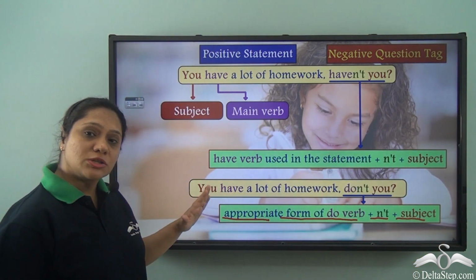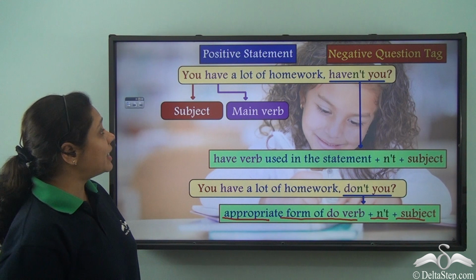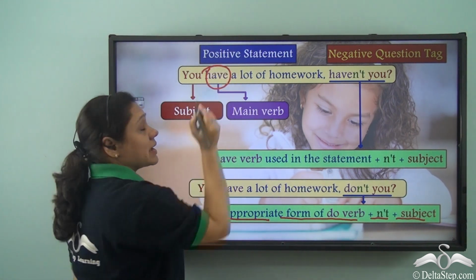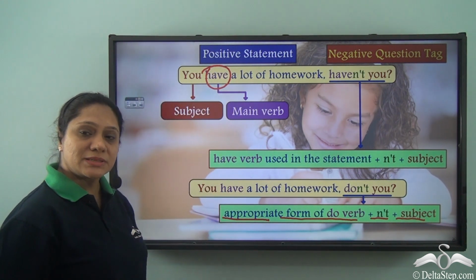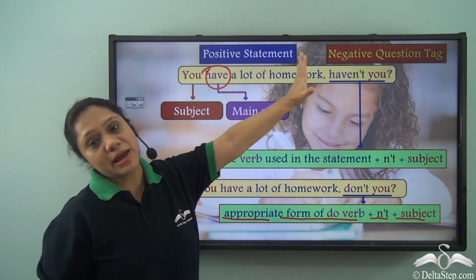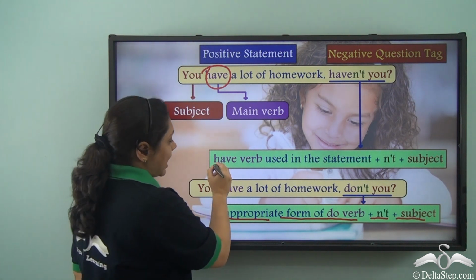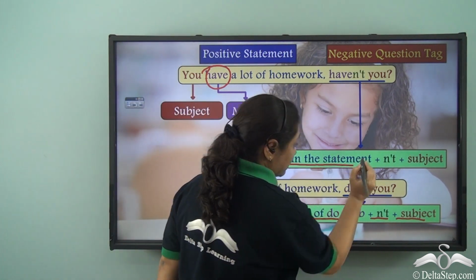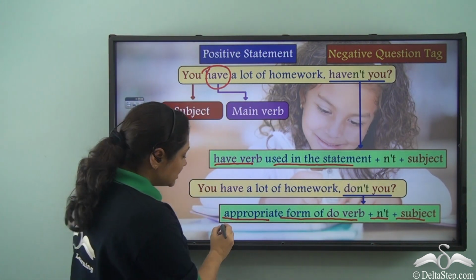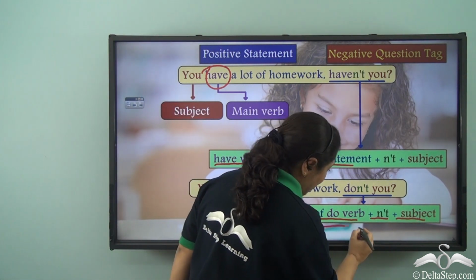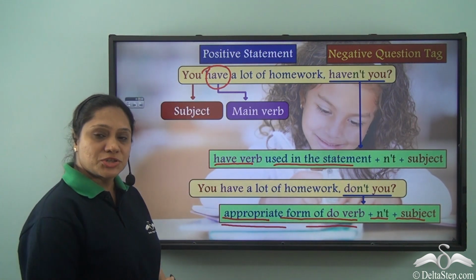Now this form is also correct. So whenever we have have as the main verb in the positive statement, we can form our negative question tags in two ways. We can either use the have verb used in the statement, or we can use the appropriate form of the do verb to form the question tags.